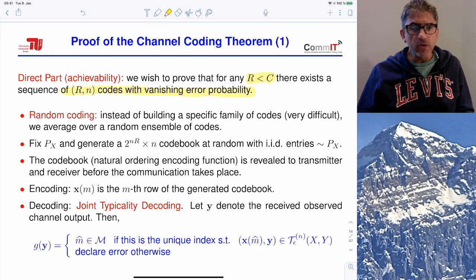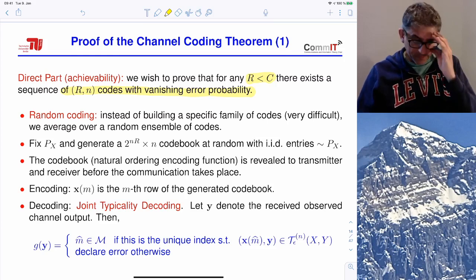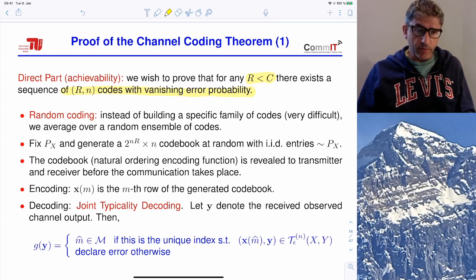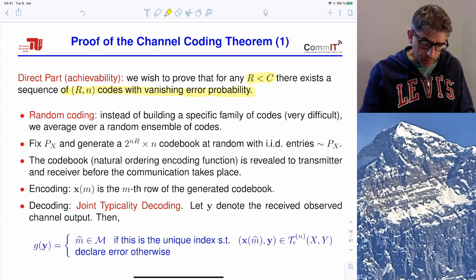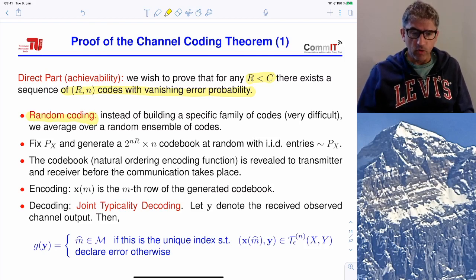So here we introduce a very powerful idea, which is called random coding. Random coding, in fact, is an idea also due originally to Shannon, and it works as follows. Constructing explicitly these codes is a very difficult problem.